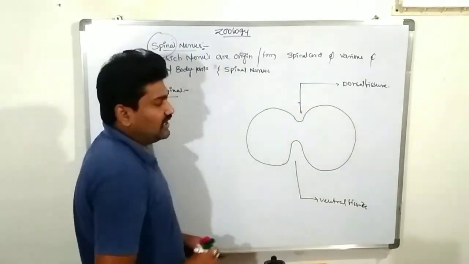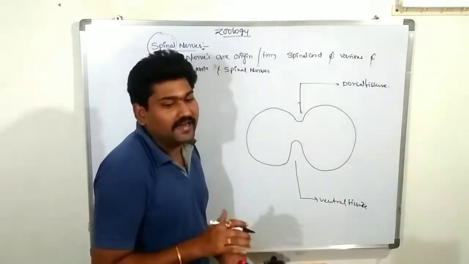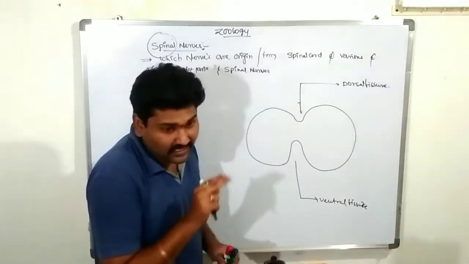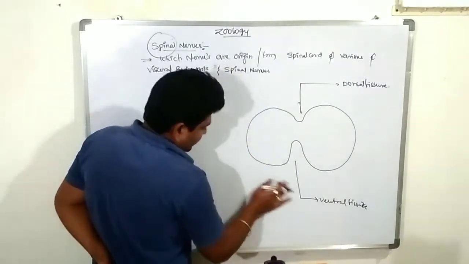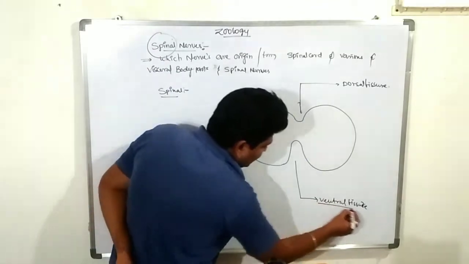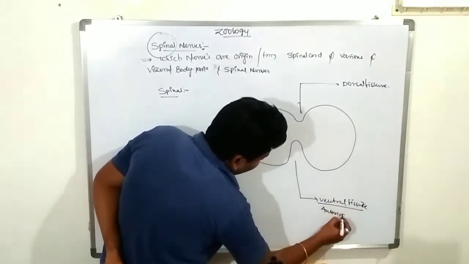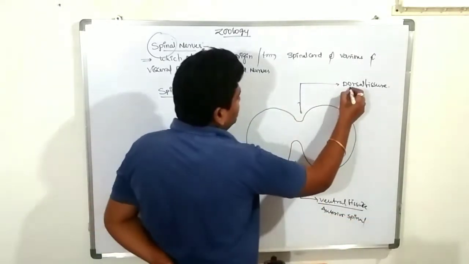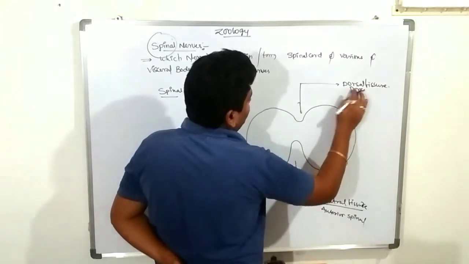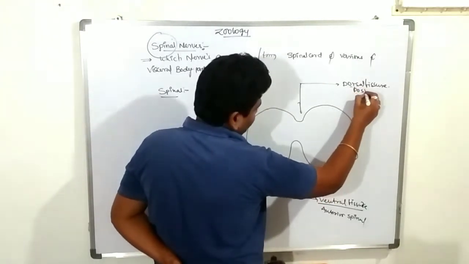Listen carefully. Compare these two fissures. The dorsal fissure and the ventral fissure: the ventral fissure is a long, huge depression inside the spinal region. Clear? The ventral region is called the anterior of the spinal cord. This one is the dorsal region, which is nothing but the anterior and posterior region.